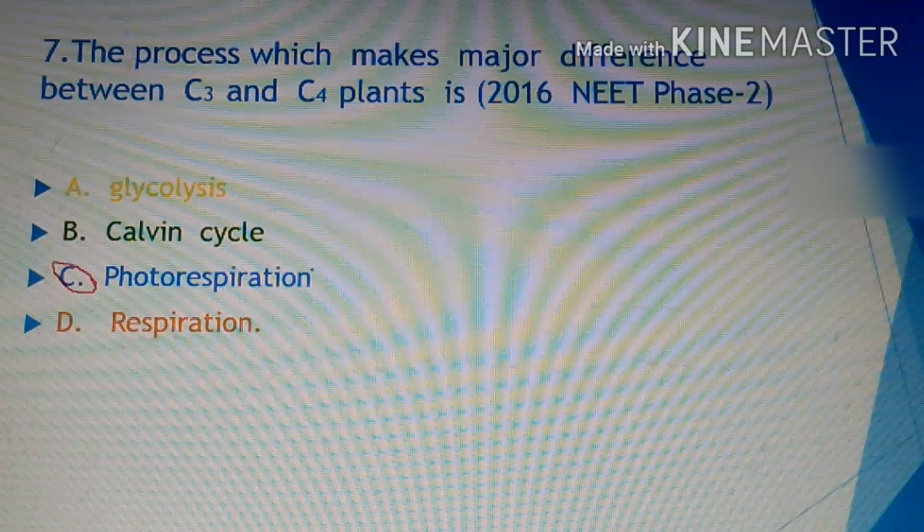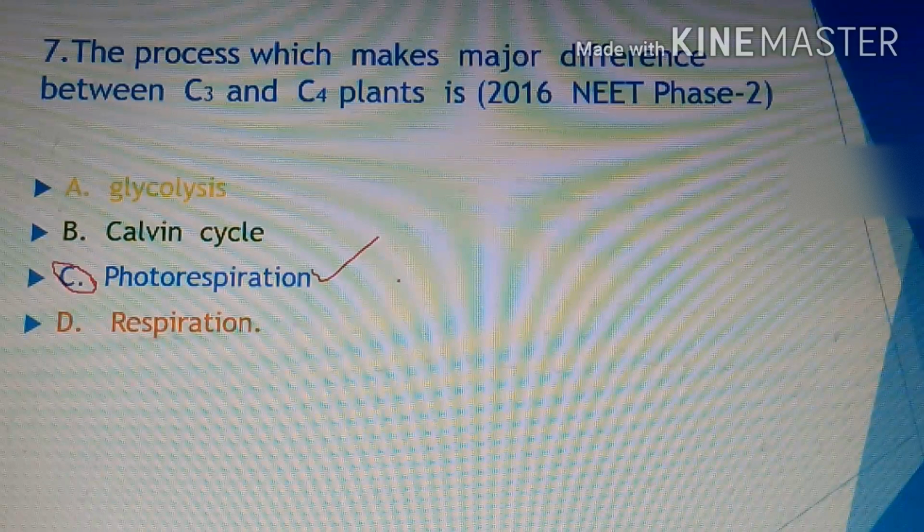because it is known to you that C3 plants have a danger of photorespiration. Photorespiration is a mechanism that reduces the photosynthetic yield, and it occurs in C3 plants because of the dual mode exhibited by Rubisco, which behaves as an oxygenase instead of a carboxylase. At that time photorespiration takes place, and